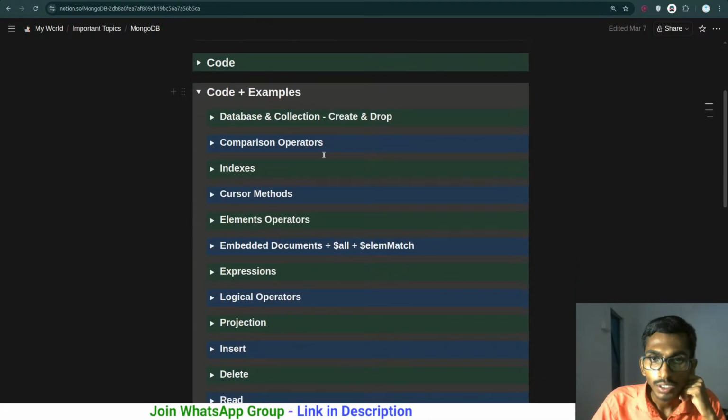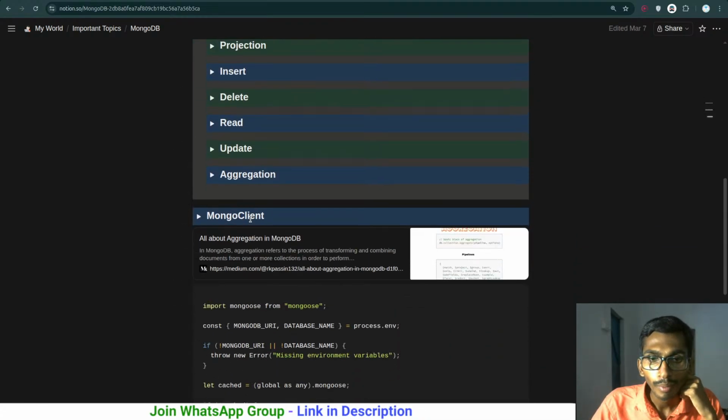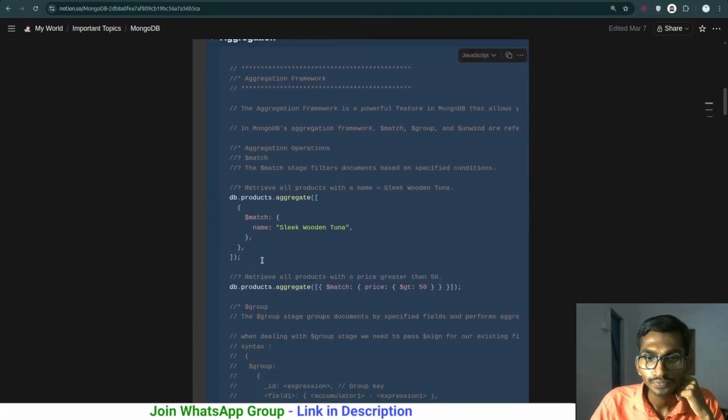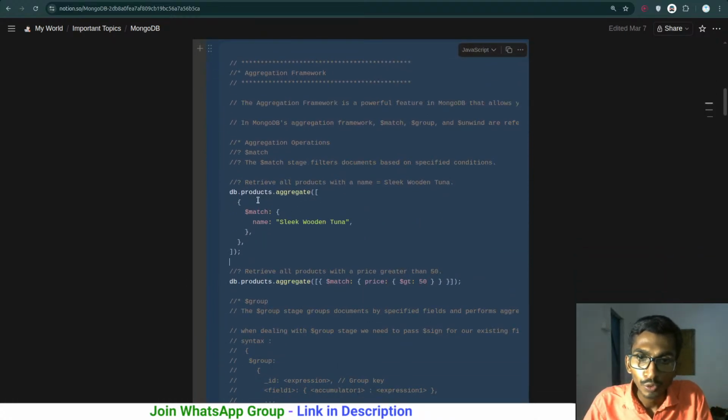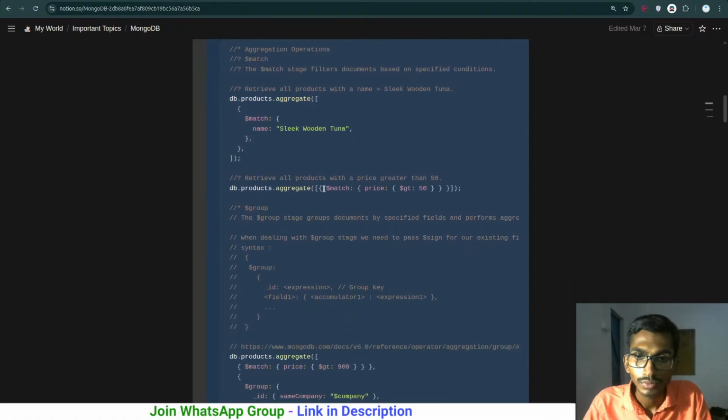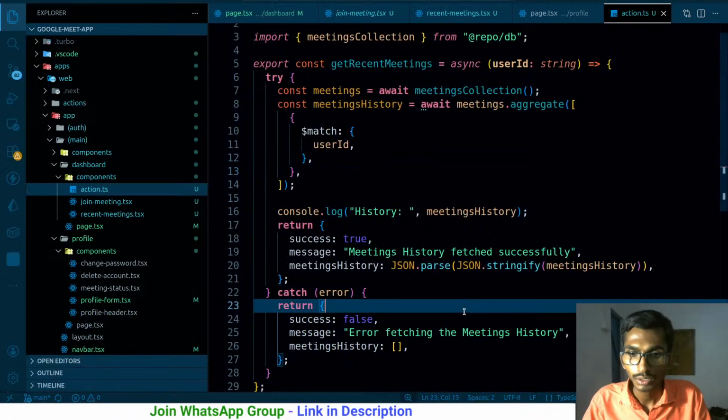Code plus example. Database and collection kit. Aggregation. Here we are. db.products.aggregate, $match, $name. So it should be breaking sort of. We are doing exactly the same thing. We can have many things over here, but at the end of the day we are simply matching, so $match and the matching stuff. So yeah, that should be working.